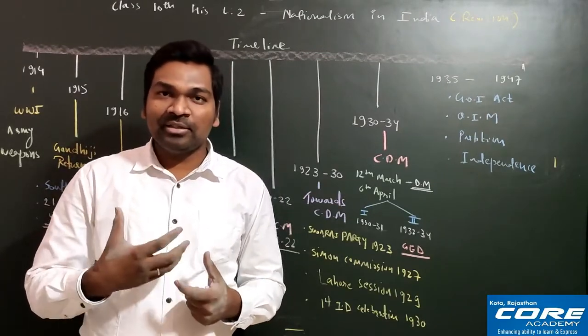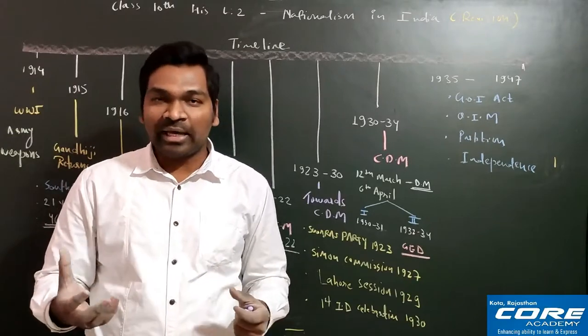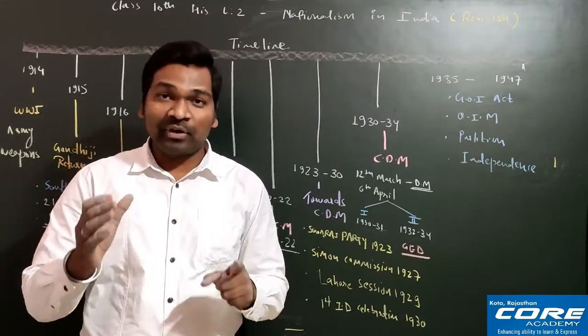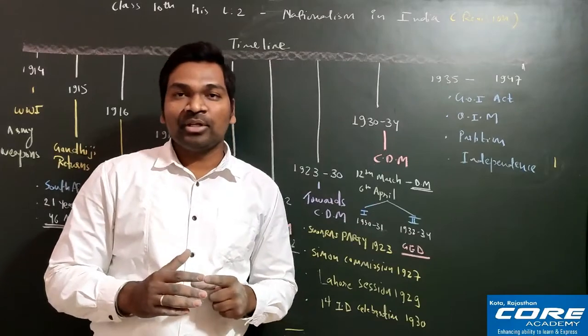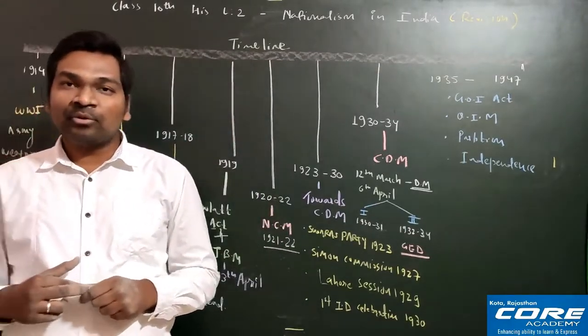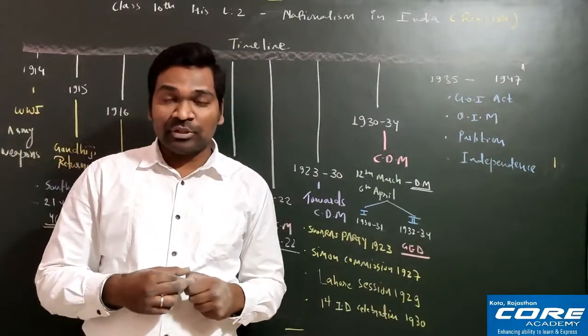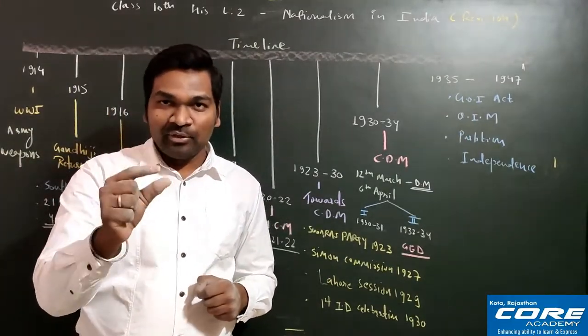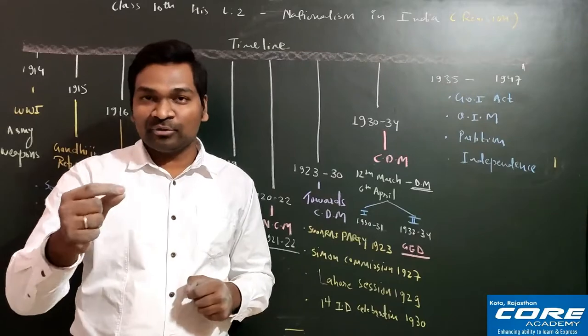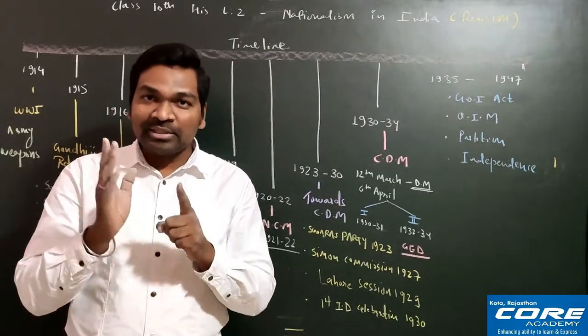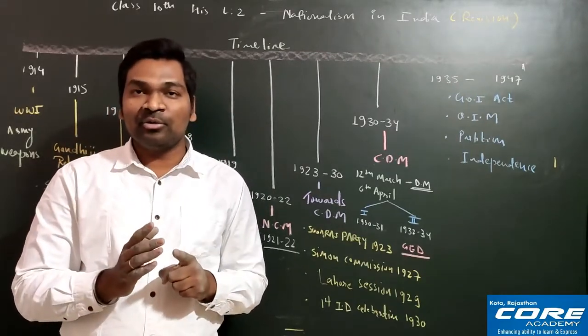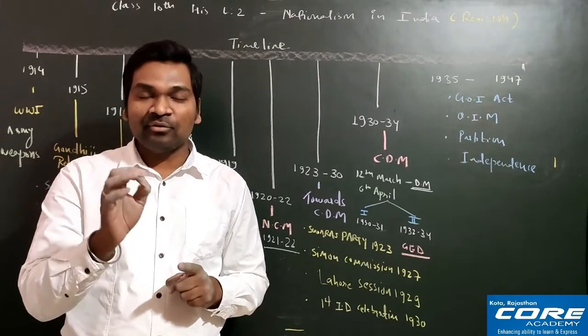So that is why the heart of the Muslim League was broken, and the trust was completely broken. And finally in 1940, the Muslim League, at the Lahore session under the leadership of Muhammad Ali Jinnah, demanded a separate nation. So officially the Muslim League demanded a separate nation just 7 years before independence, that is 1940.